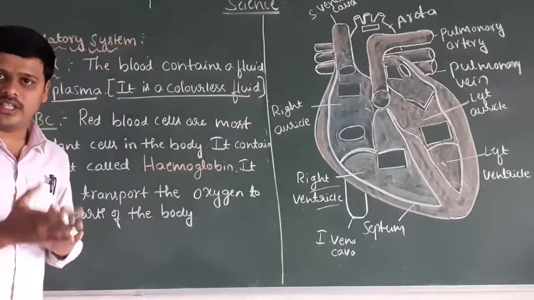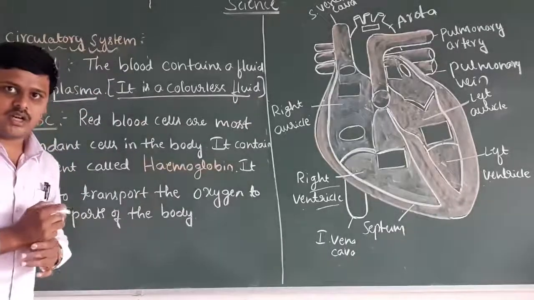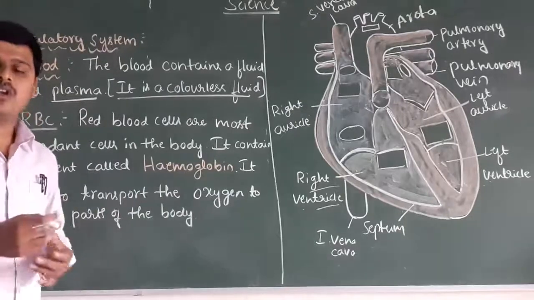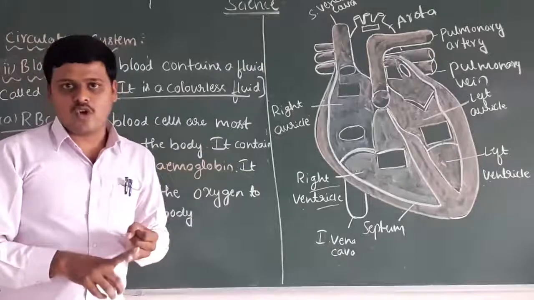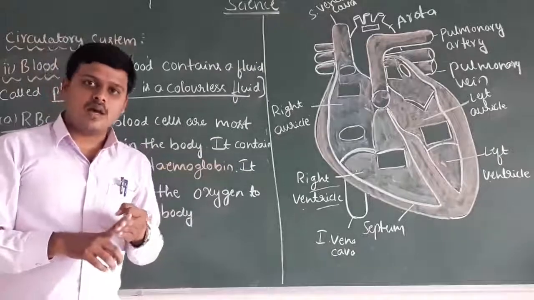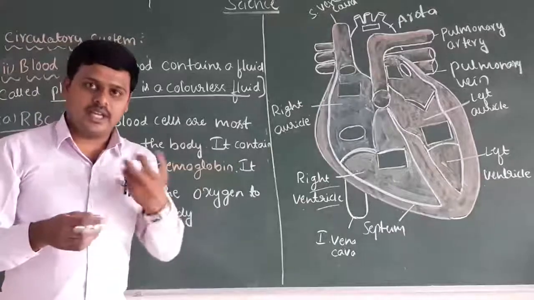There is no color for this. It is a colorless fluid present in the blood. This will be very helpful to carry and store the unwanted waste substances. It contains water and some other amino acids, fatty acids, proteins, whatever our body needs.